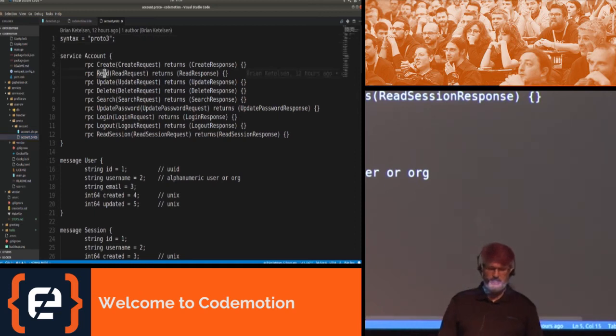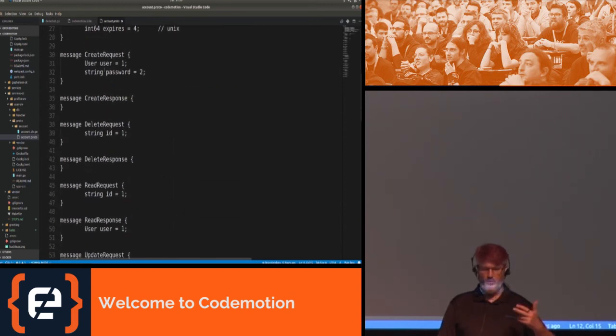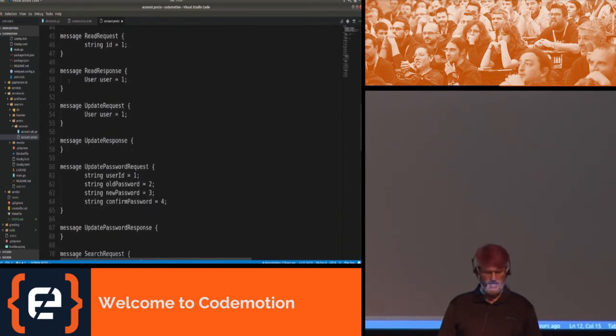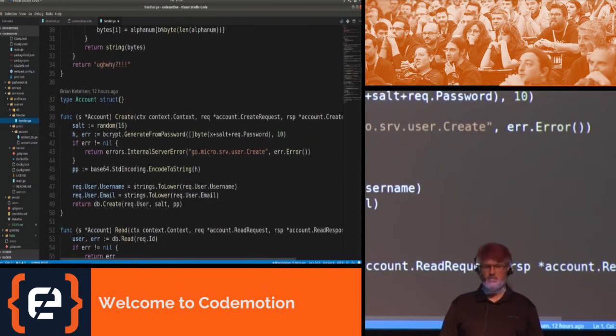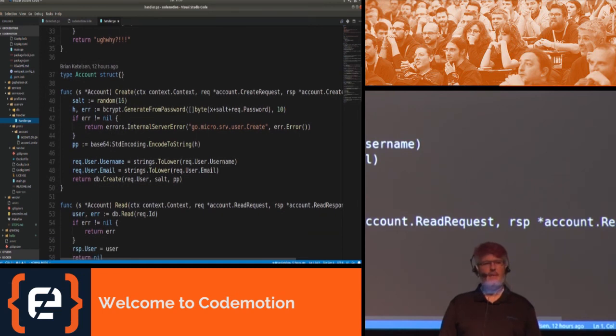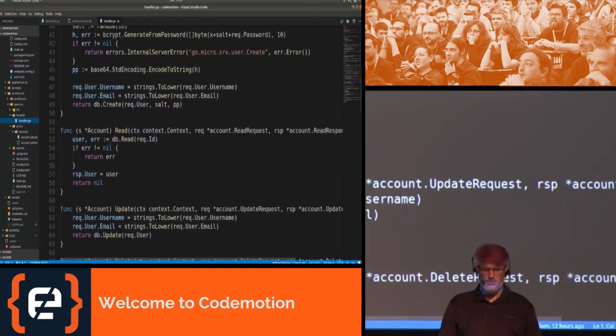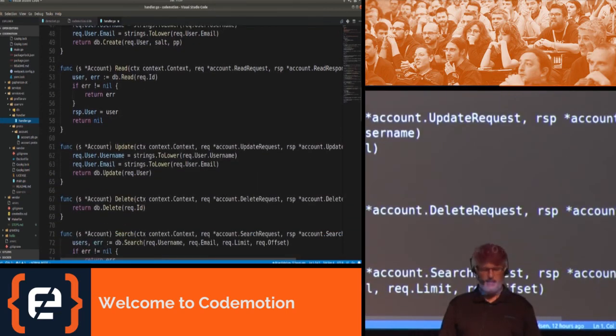You can see that we've got the standard CRUD: create, update, read, and delete. We can search for users, update passwords, log in, log out, and read a session. So I won't bore you with the message types for each of these. After it's generated, we have to create handlers for them. And the handlers are exactly what you would expect a login and password system to be. They check the database, they encrypt passwords, they look for users, they read sessions to see if they're still valid.